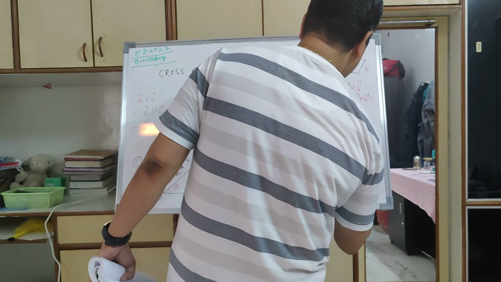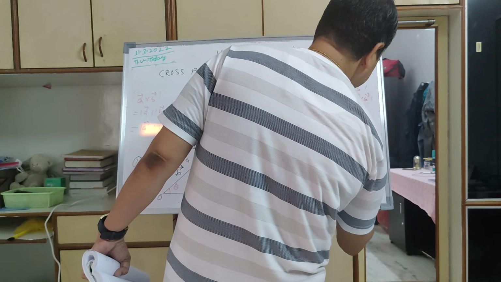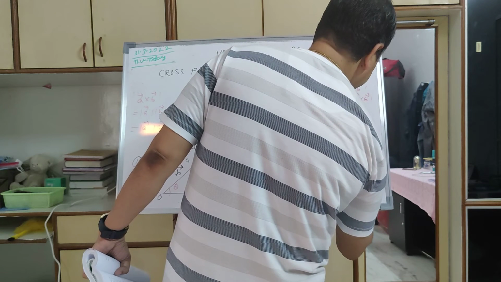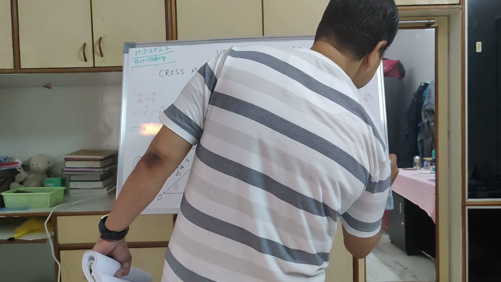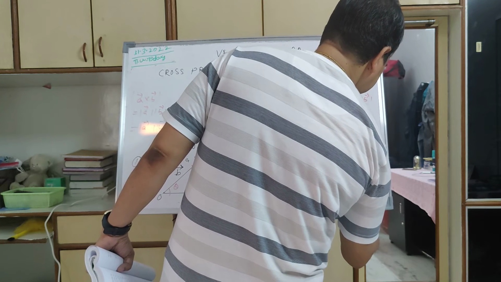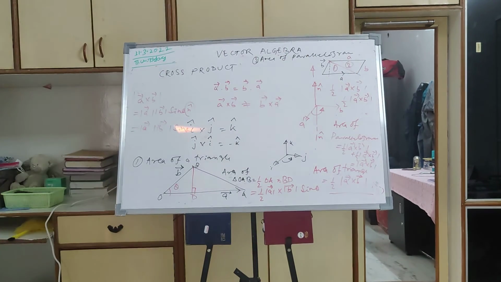So area of parallelogram is equal to half magnitude of A cross B plus half magnitude of A cross B, which is equal to magnitude of A cross B. It is just 2 times half.